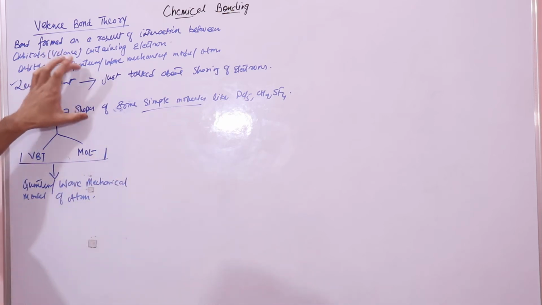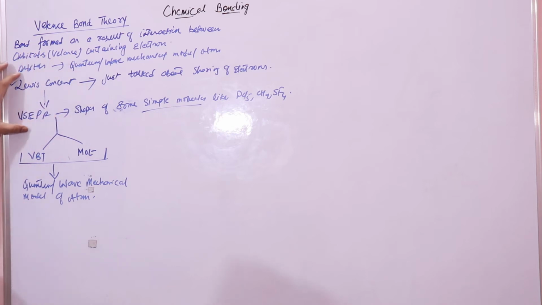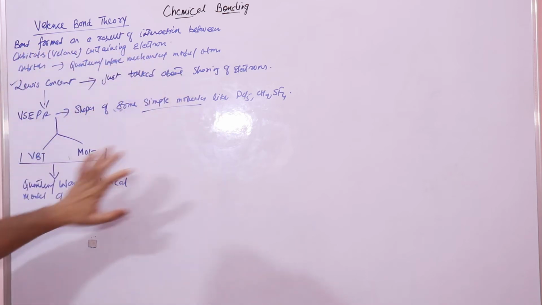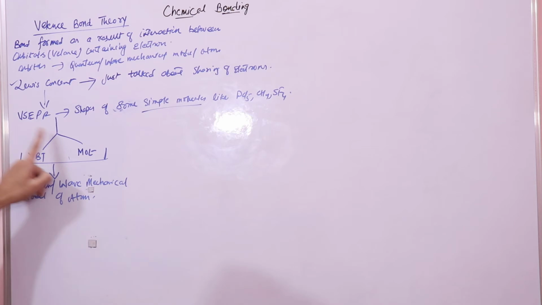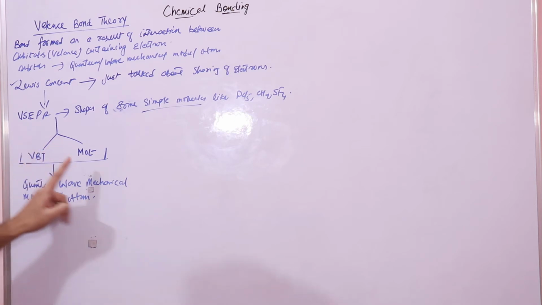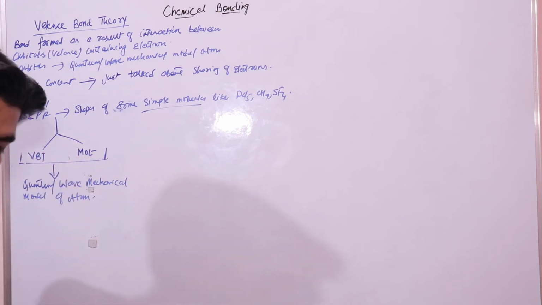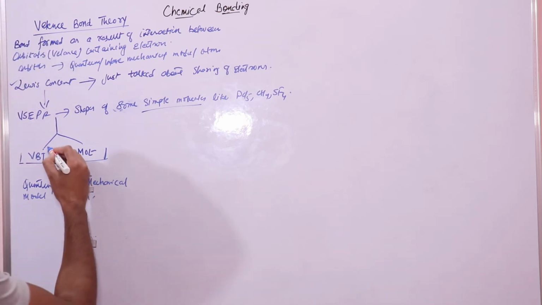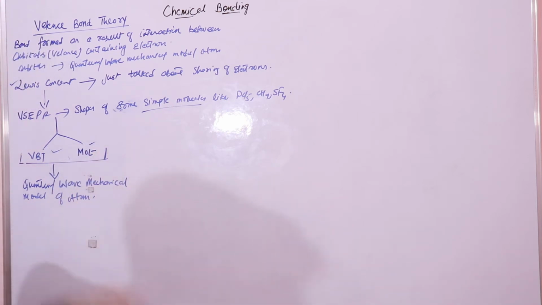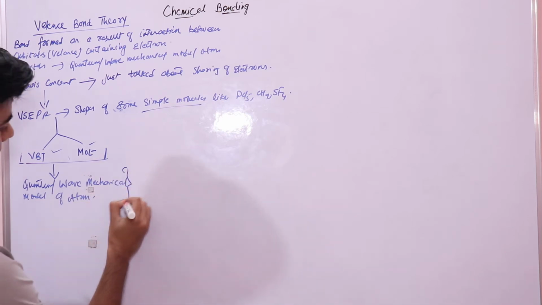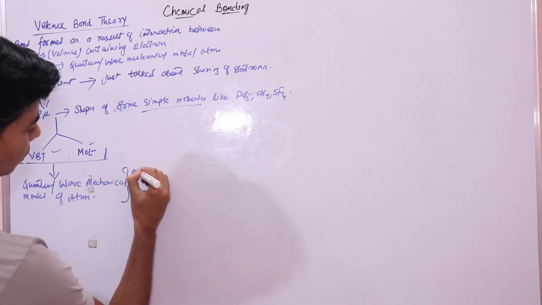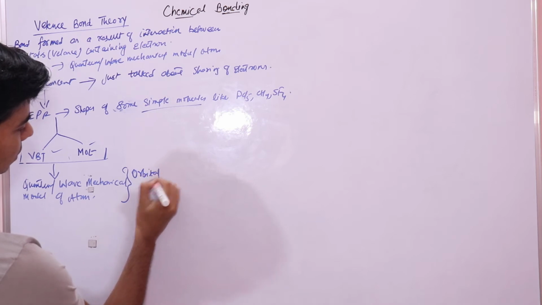Then to explain what has not been explained by these two theories, VBT, that is valence bond theory, and molecular orbital theory came into the picture, and both are based on the quantum or wave mechanical model of atom. So when we say quantum or wave mechanical model of atom, we would be looking at orbital interaction.